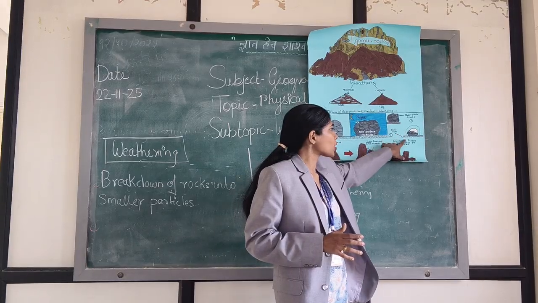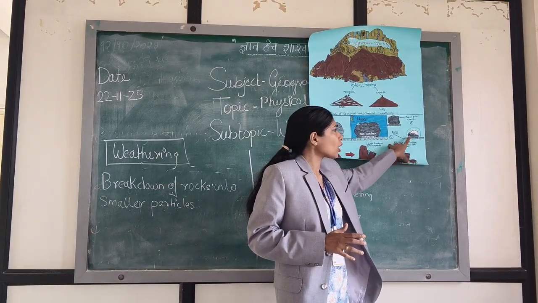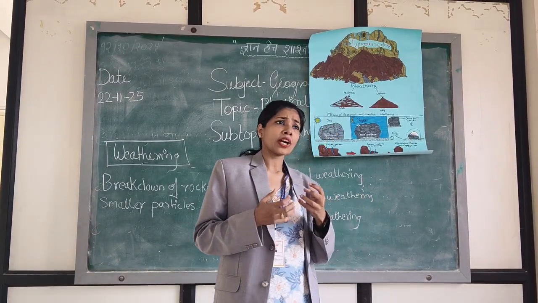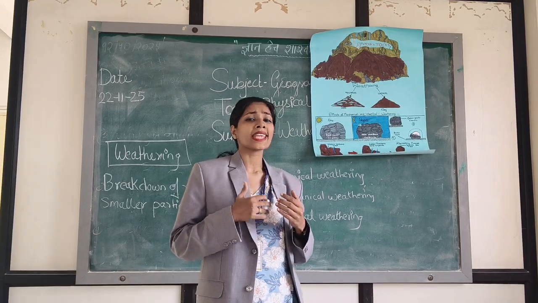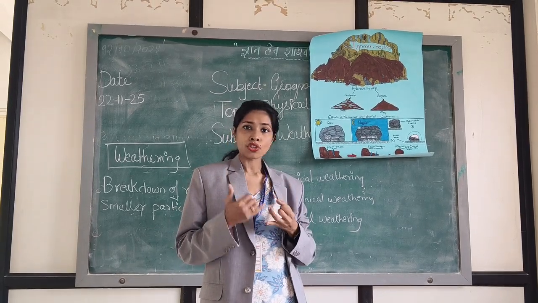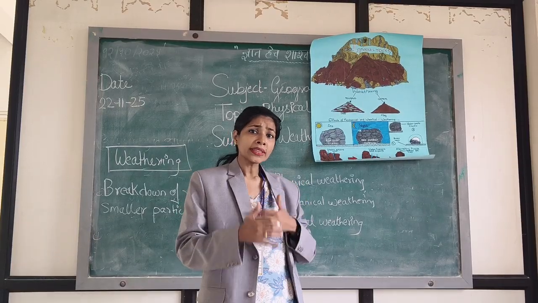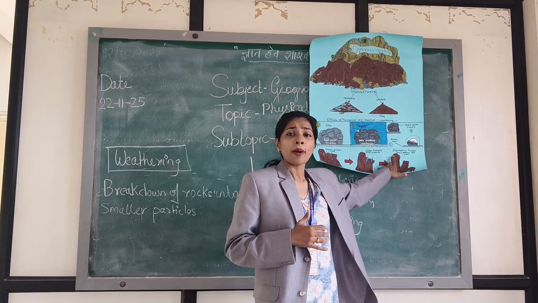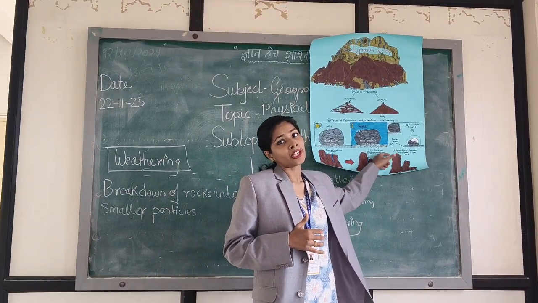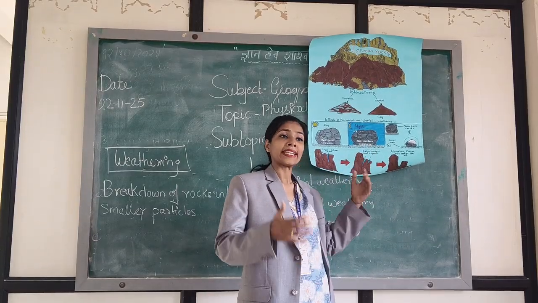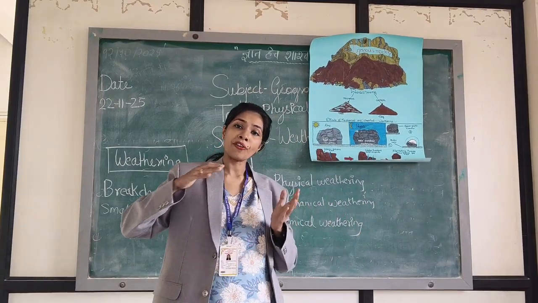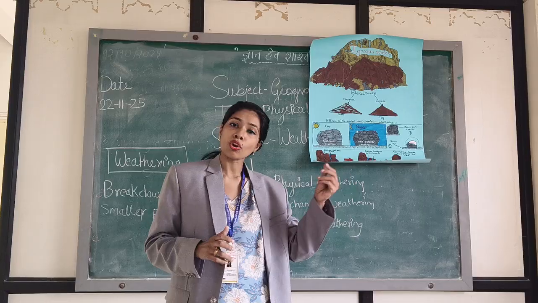After that, you can also see these broken rocks. After cracking down slowly, the rock again goes through the same phase: physical change, chemical change, and mechanical change. With this change, it forms into sand. After sand, it forms into soil or clay, and eventually with the help of the wind it blows and you can see soil everywhere.